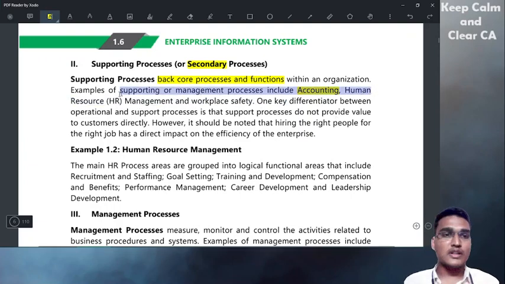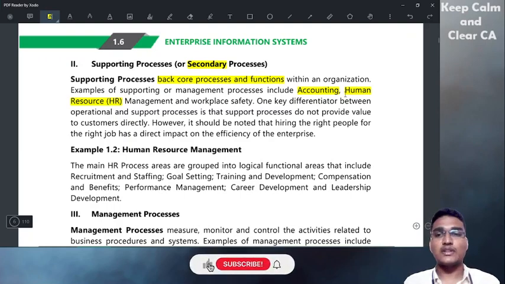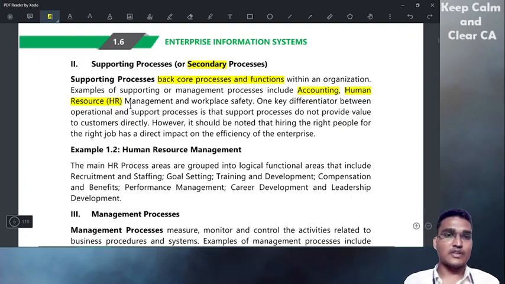For manufacturing a product, they need human resources. So they have to manage the shifts, the day shifts and night shifts in a manufacturing concern. For that they need HR. They will manage who has to come in the day shift and who has to come in the second shift. HR management is also one supporting process for the core business process, which is the primary process.